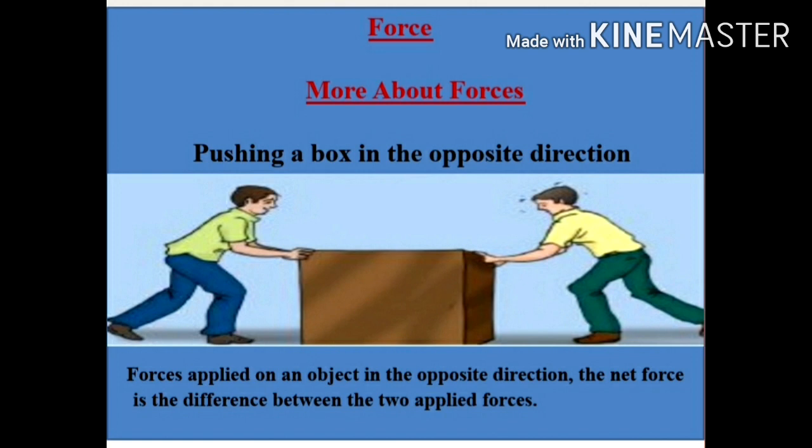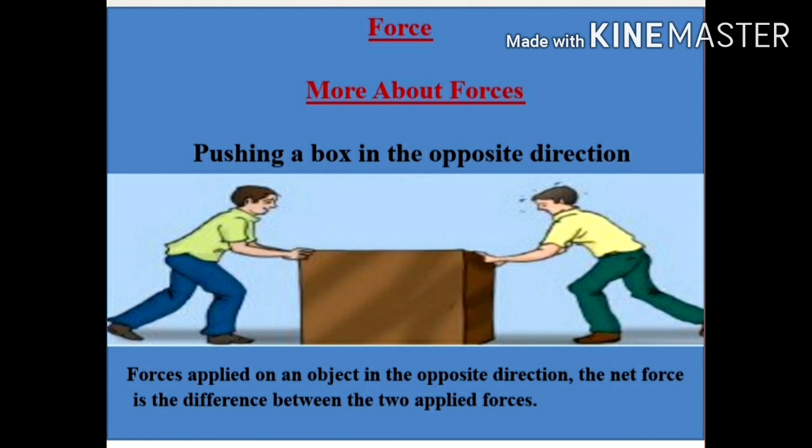Next, pushing a box in the opposite direction. Push the same box but ask your friend to push it from the opposite direction. The net force is equal to the difference between the two forces. In other words, one force is subtracted from the other to calculate the net force.